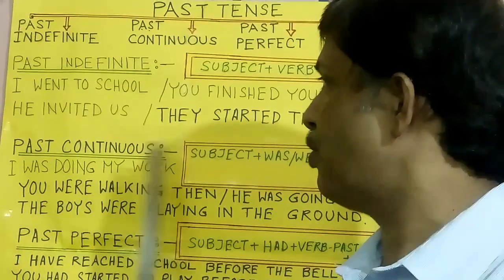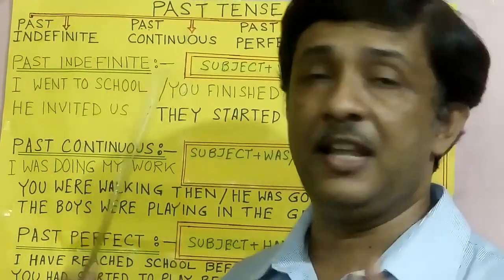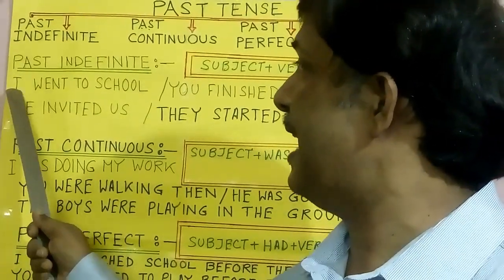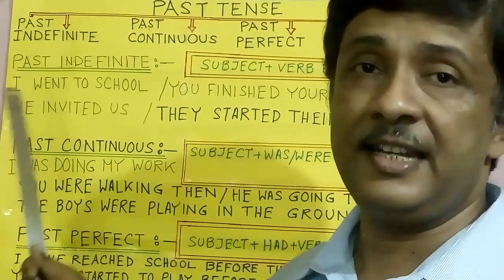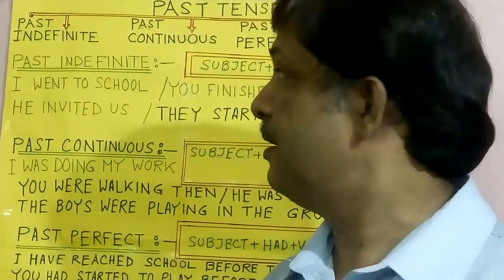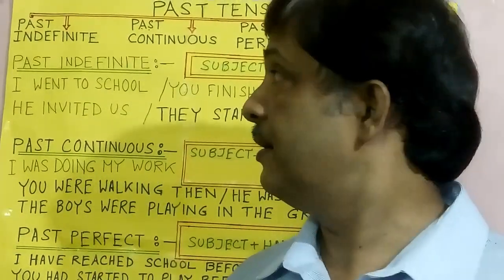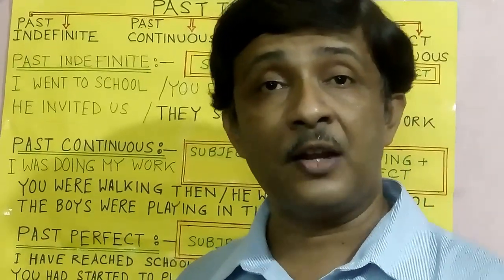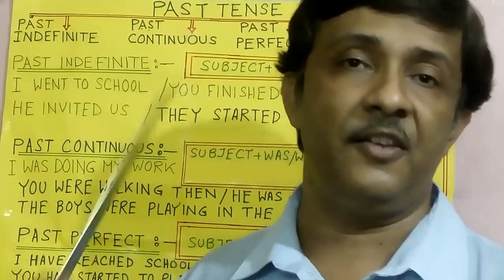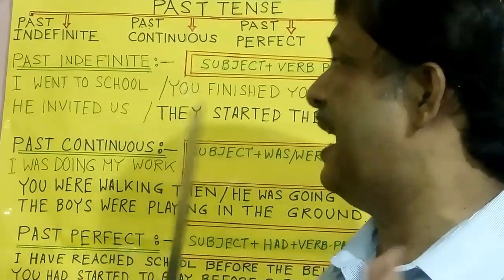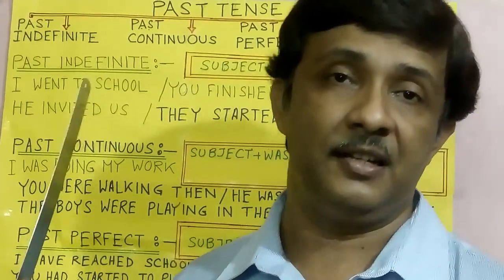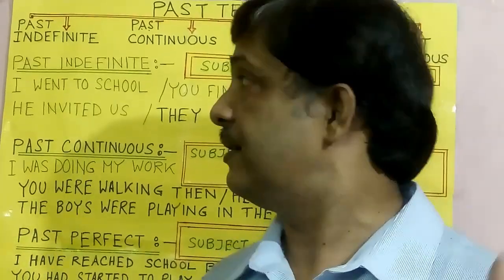First of all, past indefinite. What is past indefinite? That is, I went to school. Example. Here I, subject, went. Went is the past form of verb go. And to school, object. That is simple subject, verb and object. Here in past indefinite, the work was completed earlier and its result is not in present. That is past indefinite. He invited us. That is, he invited us earlier and that result is not in present. The invitation work is not in present.